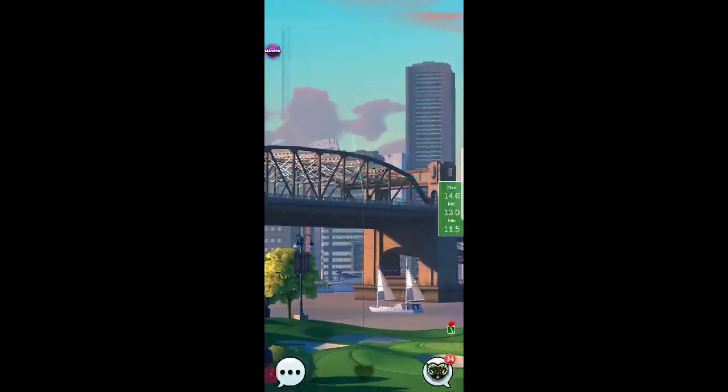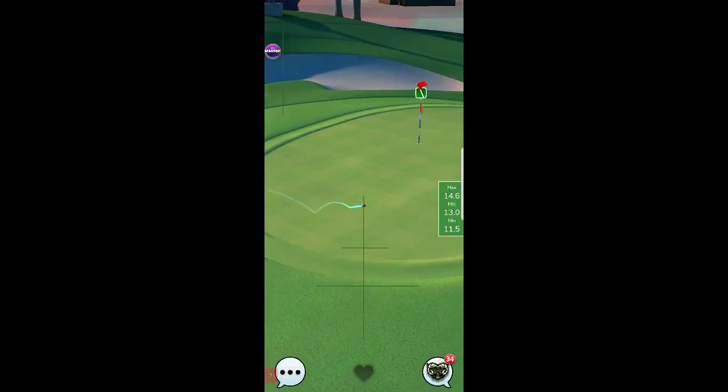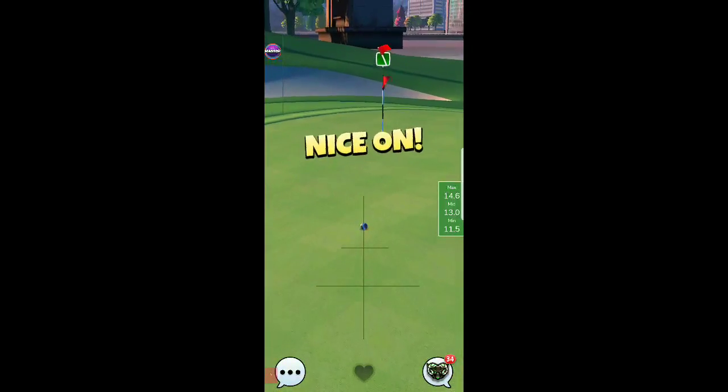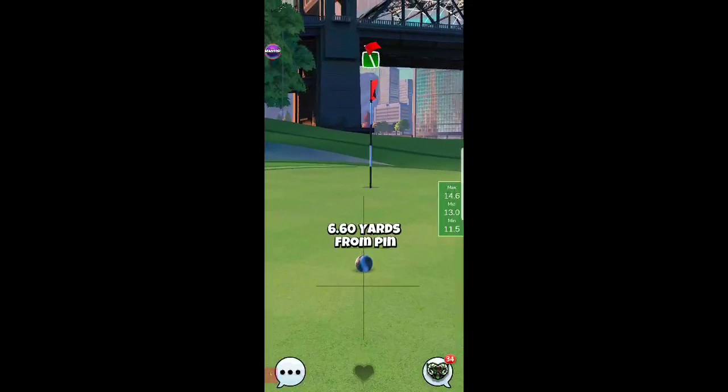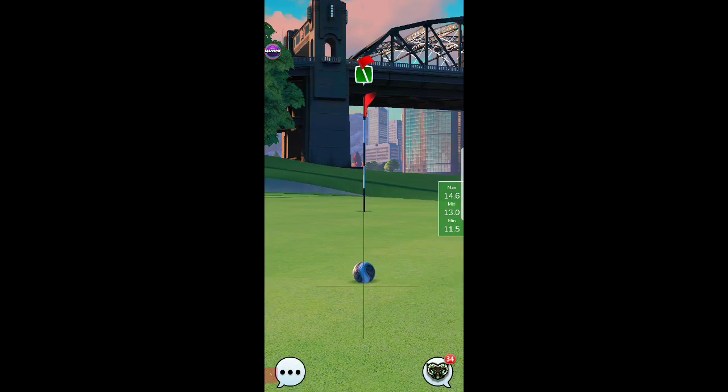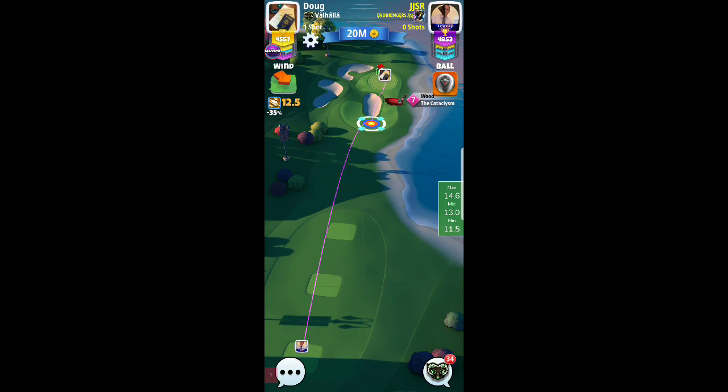Okay, we'll see. Too much backspin. Nice, on the way. Too much backspin. But nevertheless, I did exactly what the app told me to, which was 14.6 rings. Or well, as close to it as I could anyway. So anyway, we'll see where this guy ends up with that 13 mile an